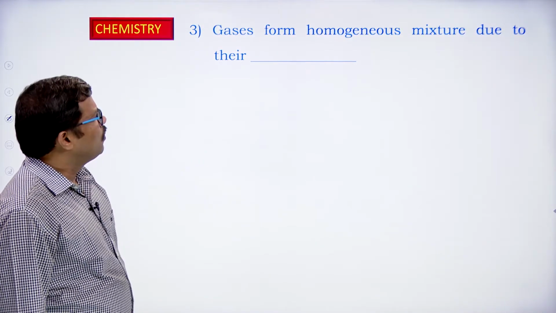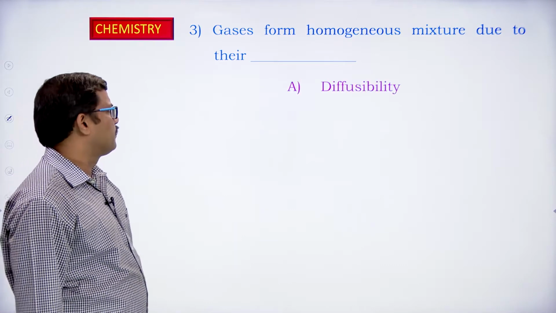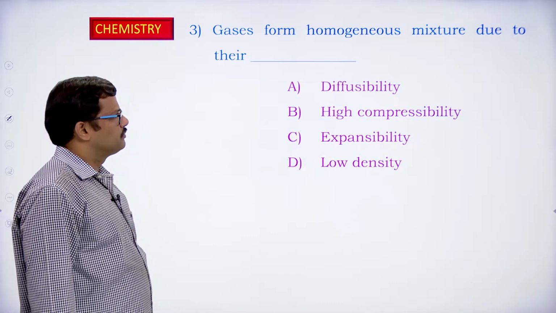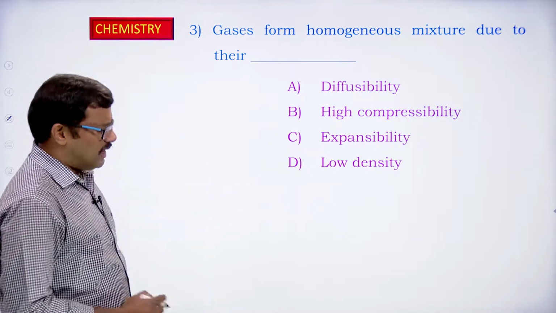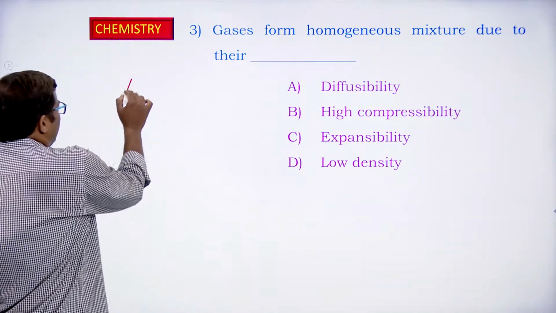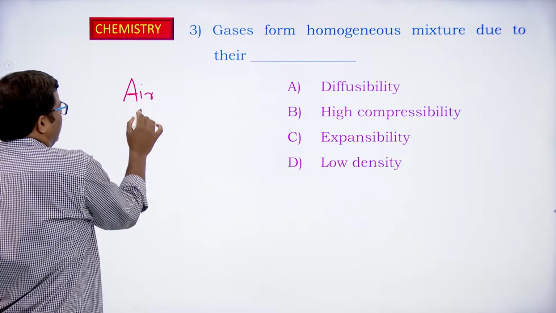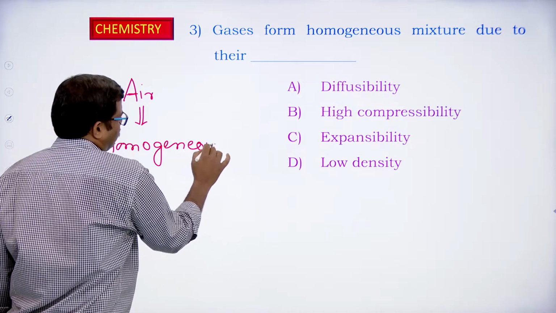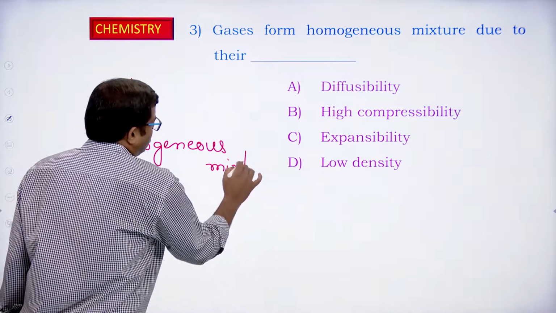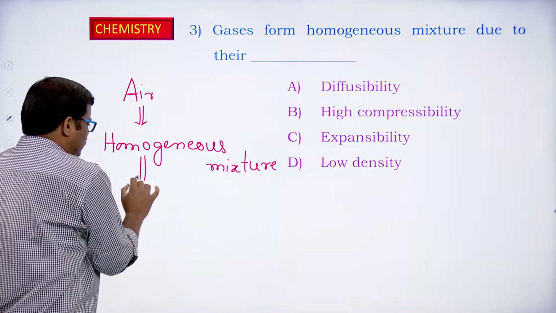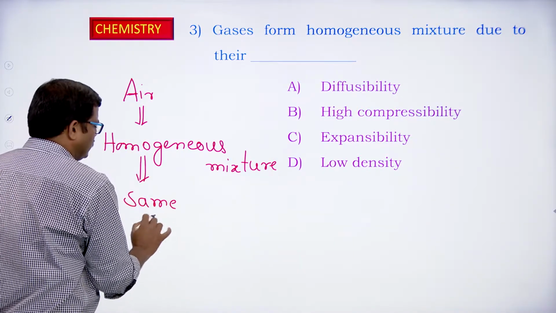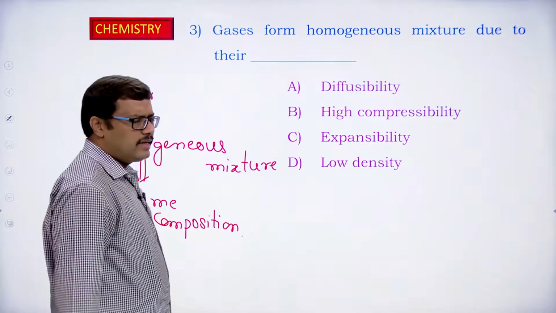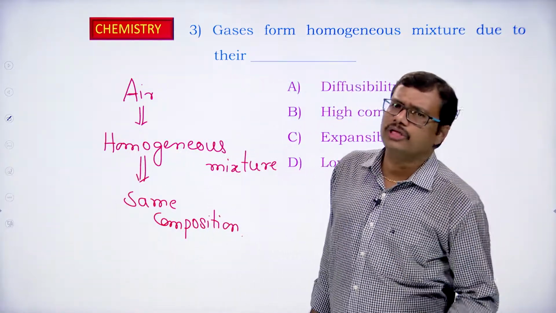Gases form homogeneous mixture due to their diffusibility, high compressibility, expansibility, low density. For example, if you take air, what is air? Air is a homogeneous mixture of gases. What do you mean by homogeneous? Homogeneous means it has the same composition. Air has the same composition throughout.